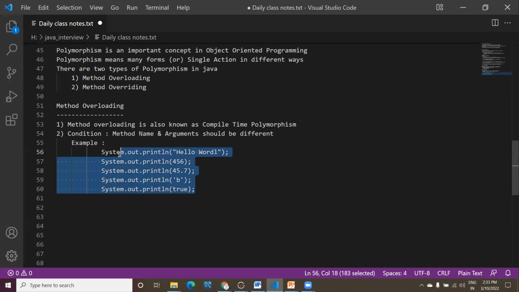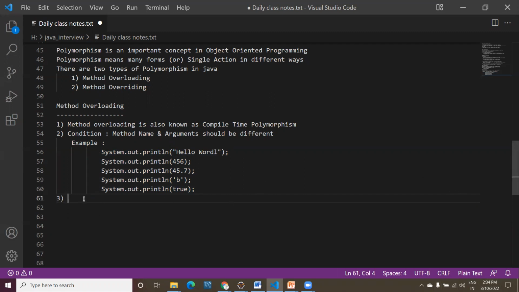So this is the best real-time example where you are applying method overloading. Hope this point is clear, right? Now we will go through a couple of use cases also. Don't worry, guys, we'll see a lot of use cases in overloading also. Okay, this is the first.